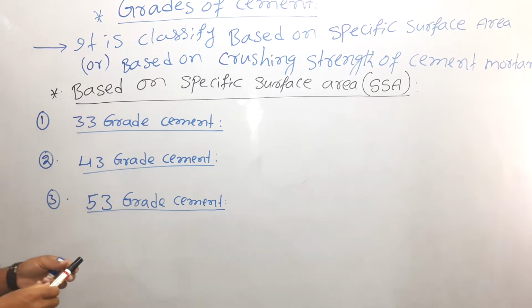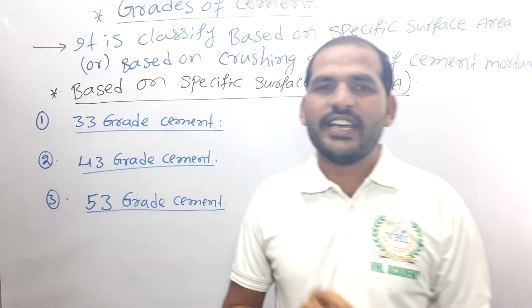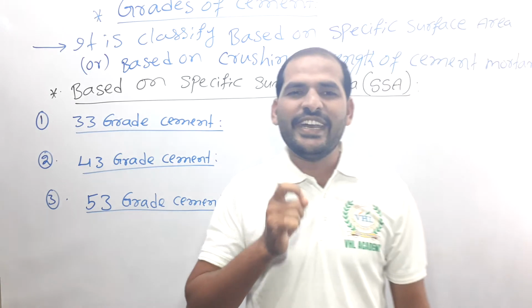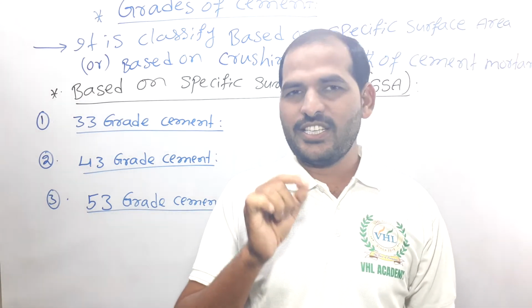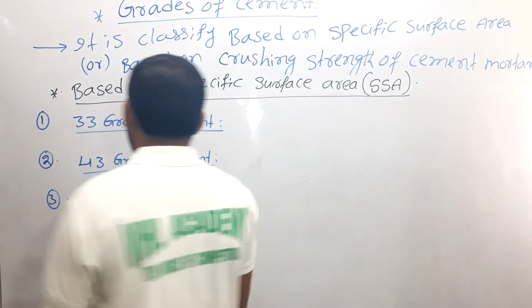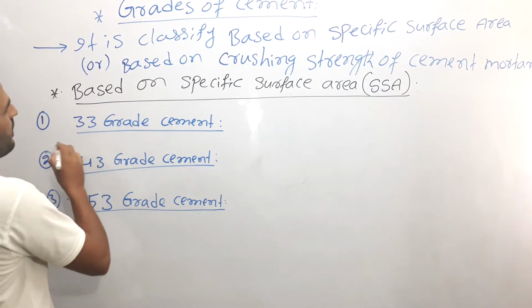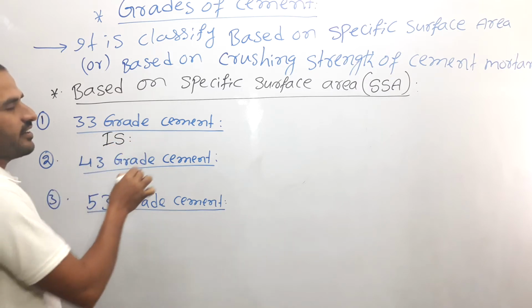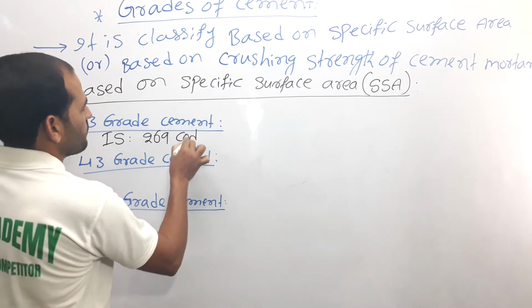This 33 grade of cement is classified based on the Indian Standard Code, that is IS 269 code. Very, very important, my dear, it is classified based on the IS Indian Standard 269 code.